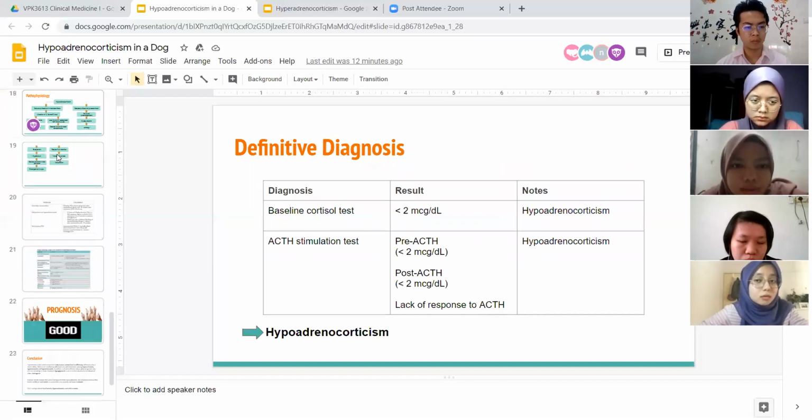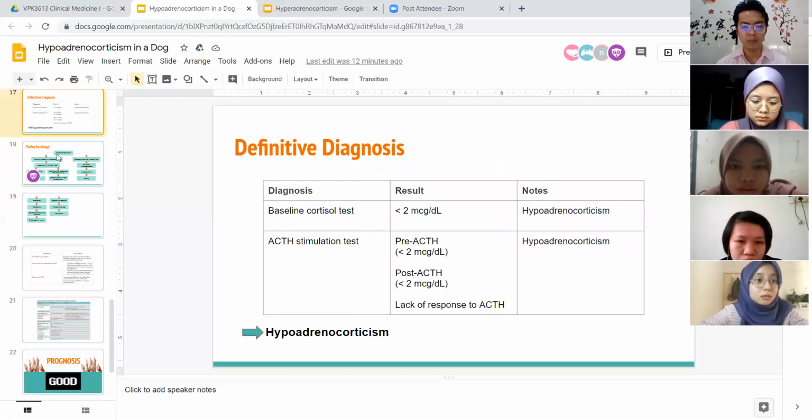So for the definitive diagnosis, we have done the baseline cortisol test and ACTH stimulation test. Based on the baseline cortisol test, the cortisol level is less than 2 microgram per deciliter, which is consistent with hypoadrenocorticism. And for the ACTH stimulation test, we need to take 2 blood samples in order to observe the level of cortisol, which is before injection of ACTH and also after the injection of ACTH.